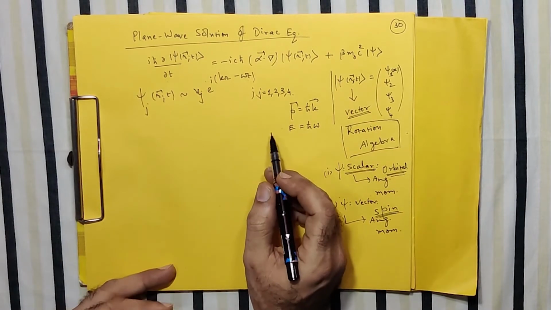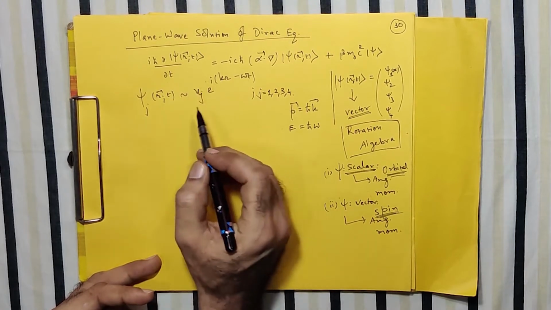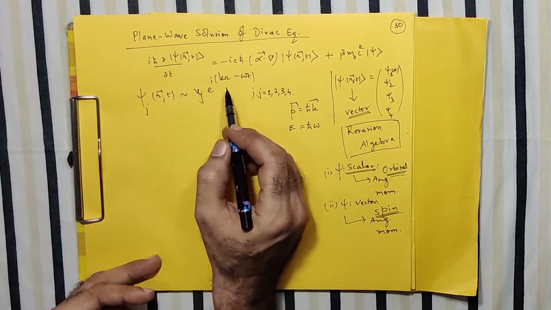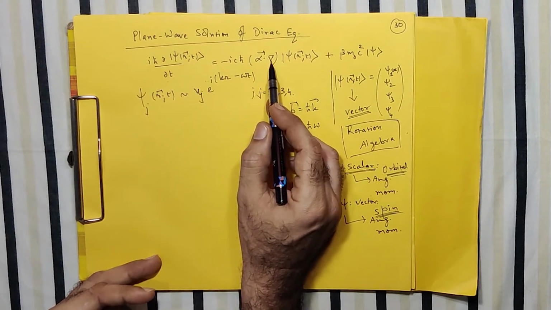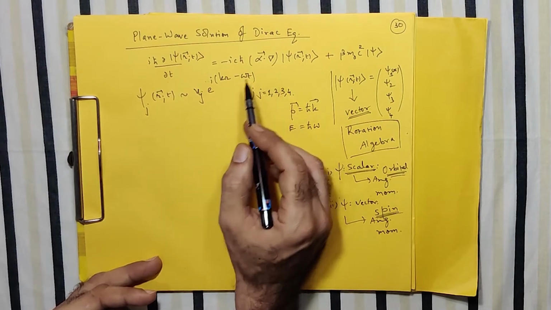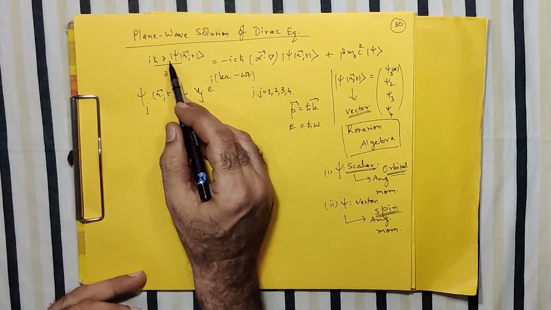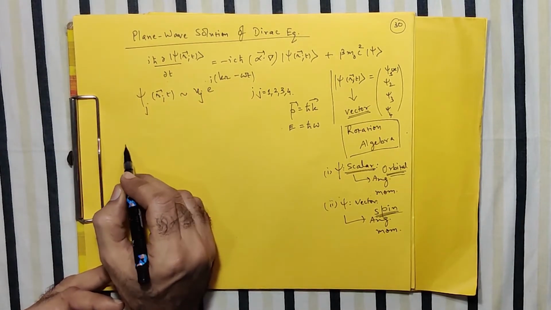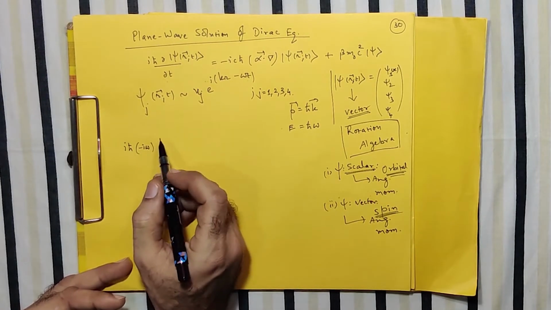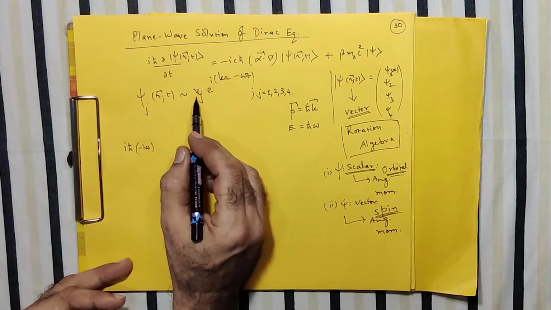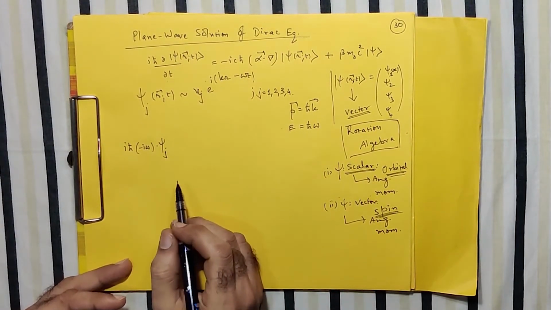So with this idea, now I put this here. Instead of this psi, I will write this expression, and del by del t, one time, occurs, so it is i and omega that will come out. Whereas here nabla, which is basically the space operator, works on the r part, so i and k will come out. So substituting this equation into the Dirac equation, what we get is like this. So i h cut, what comes out after differentiation is minus i omega, and of course this exponential term will be recovered back. u_j will be there, so I can write directly this psi_j, correct?